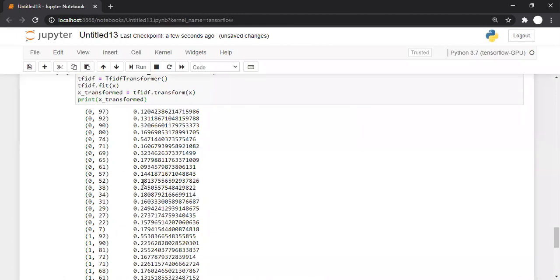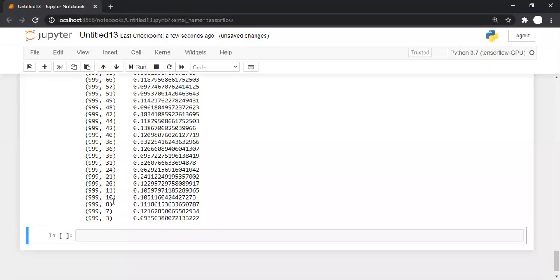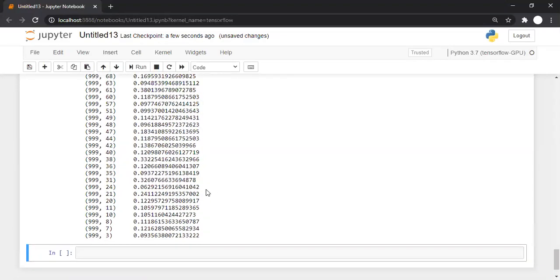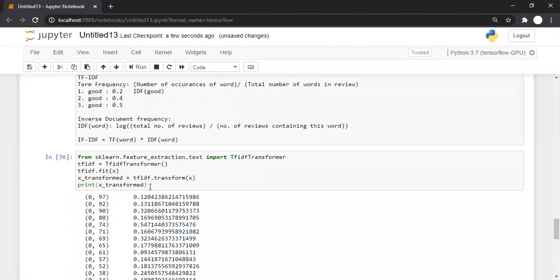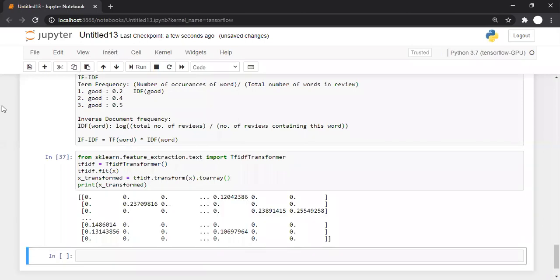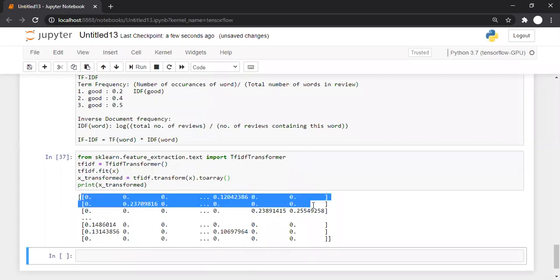And now you can see, okay, it's something like this, but we don't want it like this now. It is not the way that we understand it properly. So how can you understand it properly? After transform, we can convert it to array, and that's why toarray is required. And now, yes, this is something that we can understand.